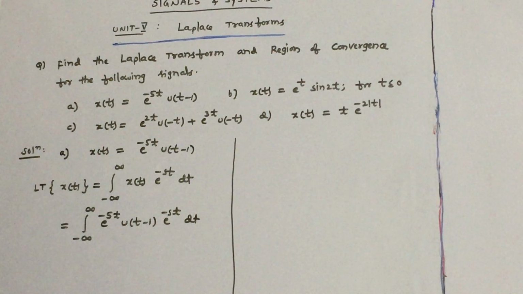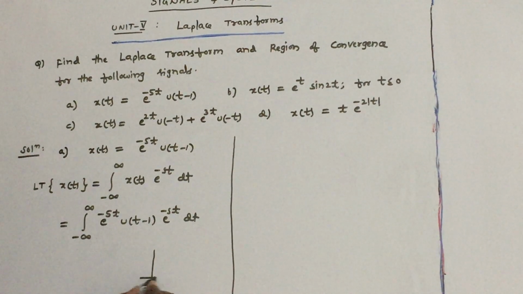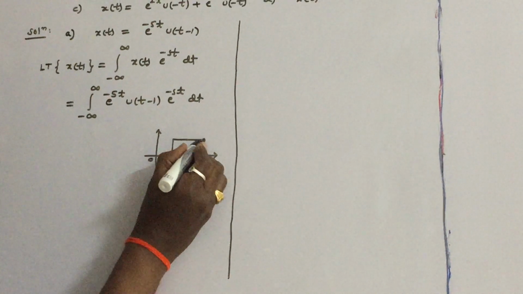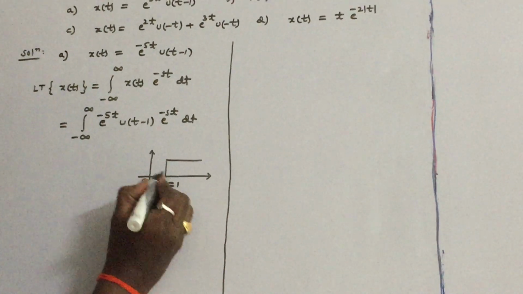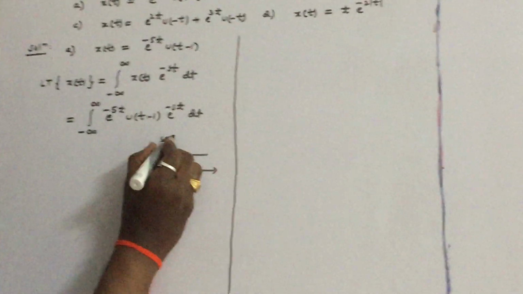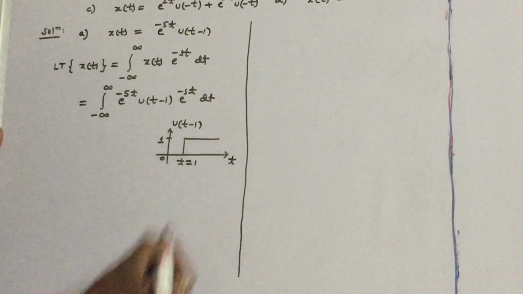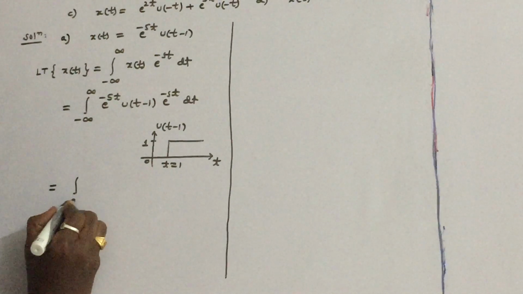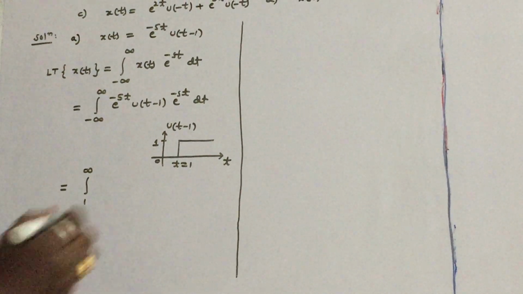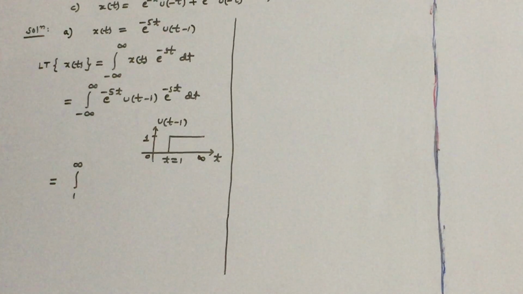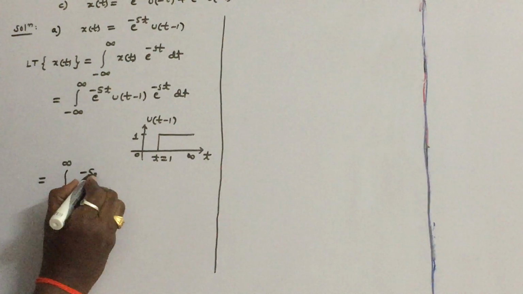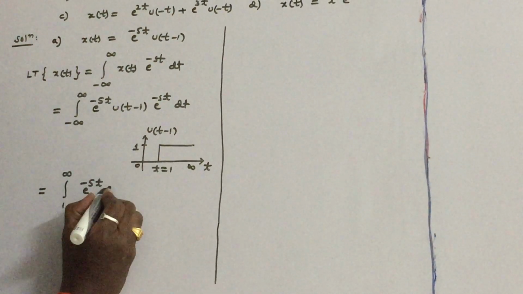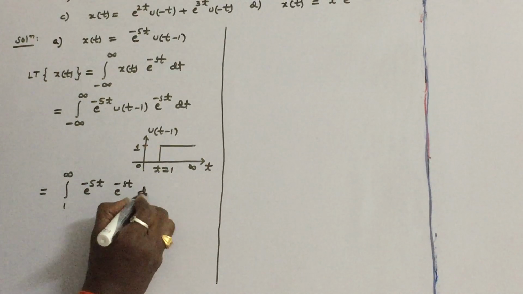As you know, u of t minus 1 is a unit step signal which starts at t equal to 1 onwards, with an amplitude of 1. So this is u of t minus 1 versus t. Therefore you have to change the limits from 1 to infinity, because the unit step function exists from 1 to infinity. So e power minus 5t, in this region u of t minus 1 has amplitude 1, into e power minus st dt.